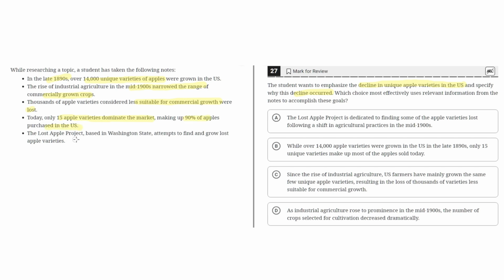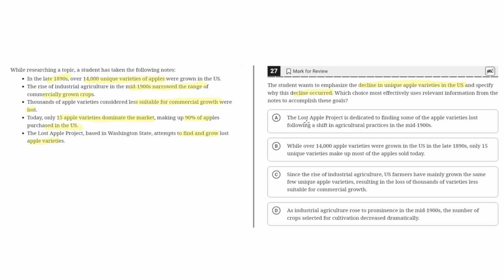The Lost Apple Project, based in Washington State, attempts to find and grow lost apple varieties. So, the student wants to emphasize the decline in unique apple varieties in the US and specify why this decline occurred. Now, let's look at the answer choices.